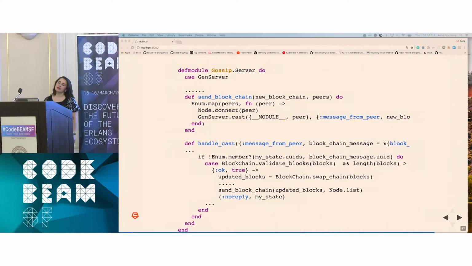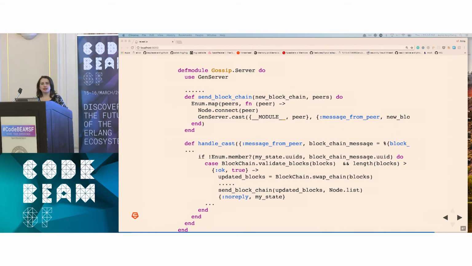Really what's happening here is we're asking, have we already processed this message? If we have, we're not going to do anything. If we haven't, we're going to look at the blocks and run through the entire blockchain, looking at each hash that points to the previous block, making sure that it's valid. If it's valid and longer than the chain we currently have, we're essentially just going to swap out that chain for ours. Again, this is a contrived example, but same idea. And we'll start mining off of that new chain.